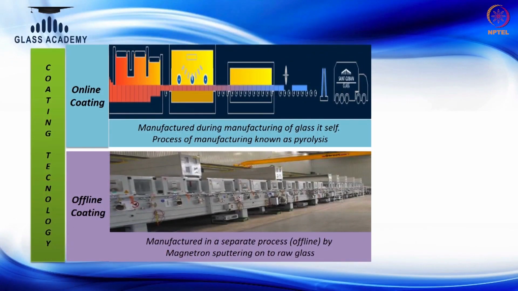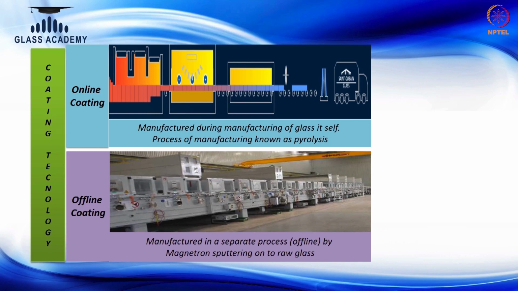So to take one step further, how do we manufacture glass? We manufacture the base glass as per the float glass technology. In the image we can see the online coating technology cross section, where ideally I have a furnace, then I have a float bath, and then I have an annealing lehr.